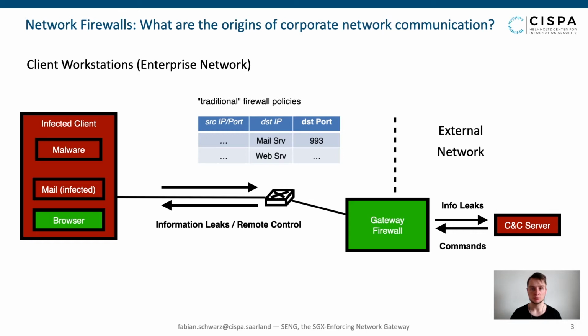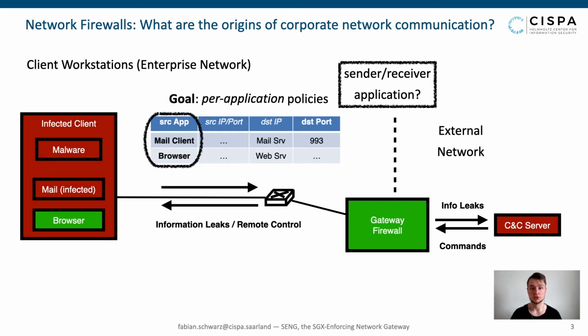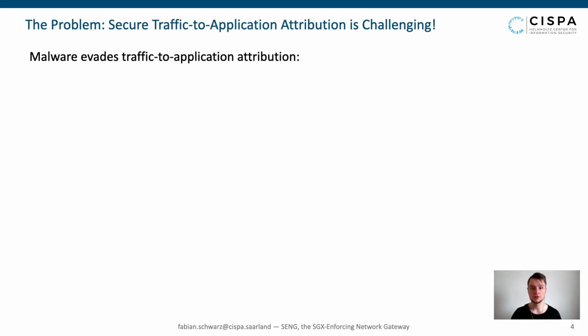To resolve this problem, the firewall must be able to distinguish between malicious and benign sender applications for tight traffic control. Therefore, our goal is to shift from traditional IP and port-based firewall policies to per-application policies to prevent unauthorized communication. However, the problem is, secure traffic to application attribution is a challenging task because user and system malware have several opportunities to evade and subvert traffic attribution attempts.